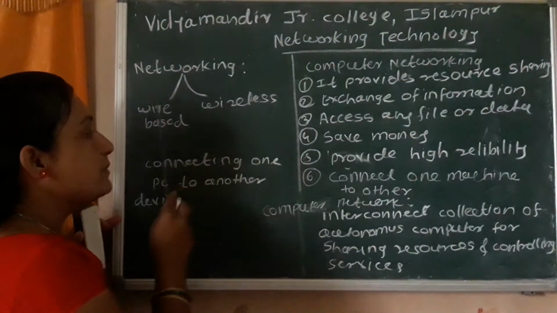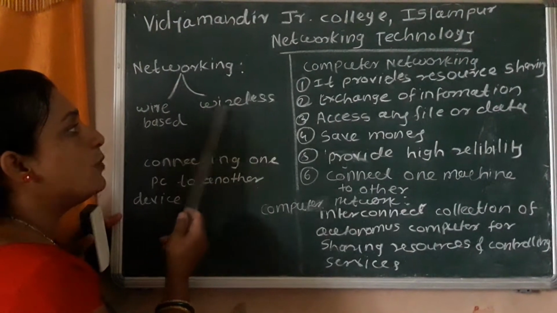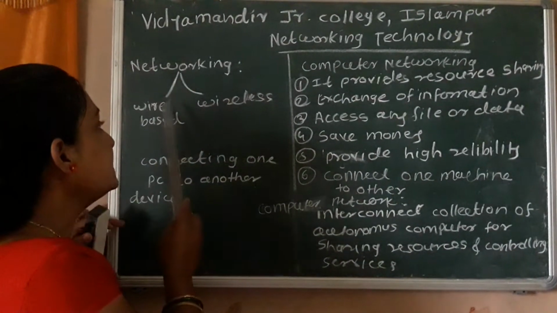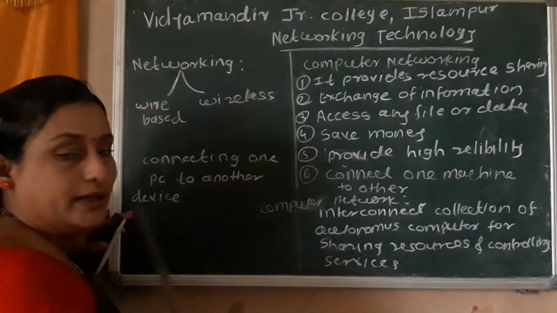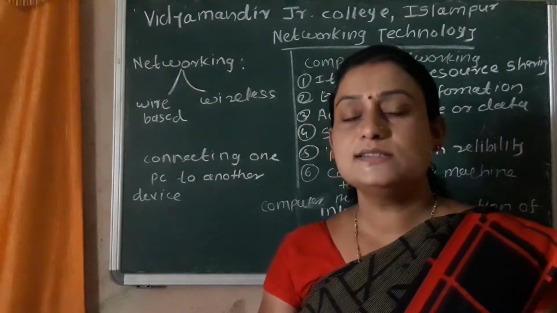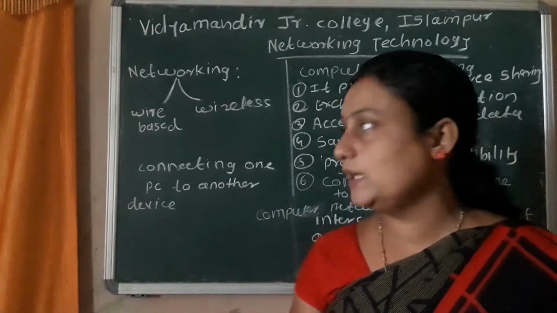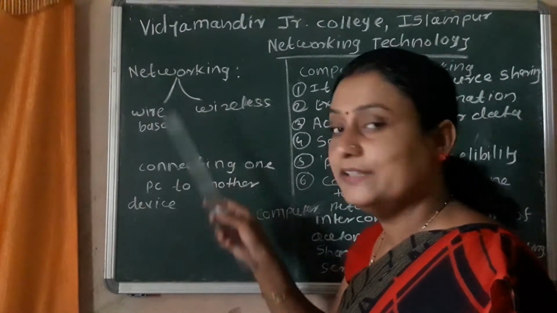Next, there are two types of networking. The first one is wire based networking and the second one is wireless networking, also called cable based or wireless. In wire based or cable based networking, three cables are used to develop the network: first is coaxial cable, second is fiber optic cable, and third is twisted pair cable. These three cables are mostly used to build wire based networking.